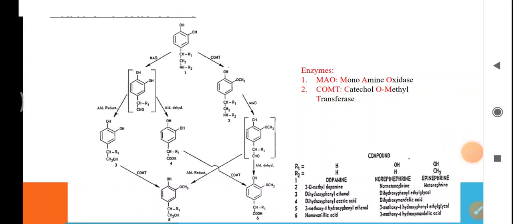This is the process that occurs when dopamine is catalyzed by MAO.